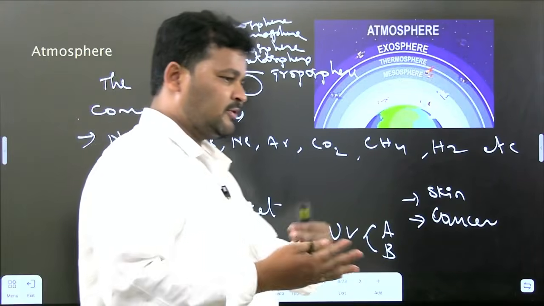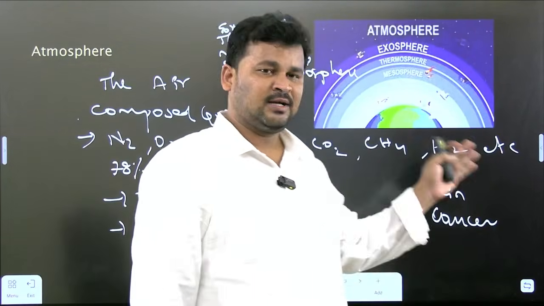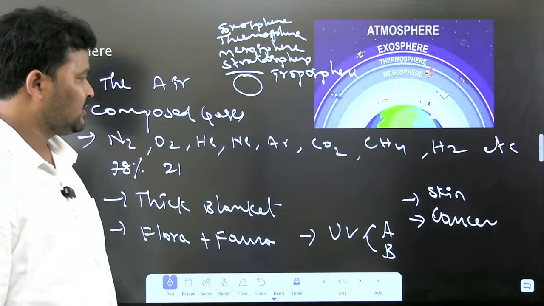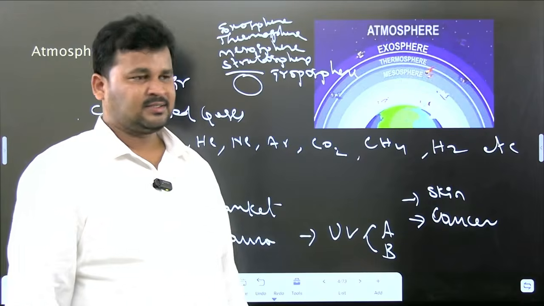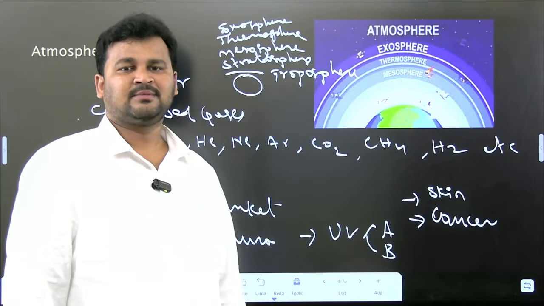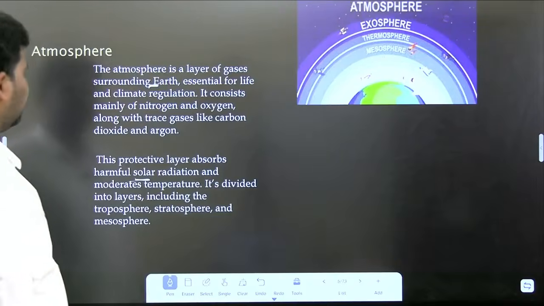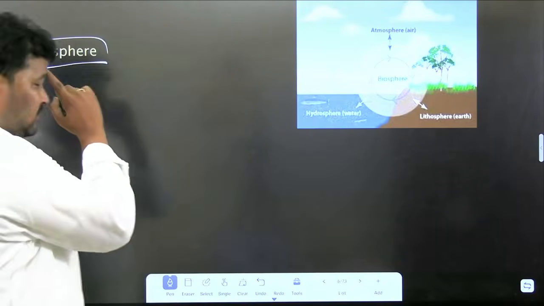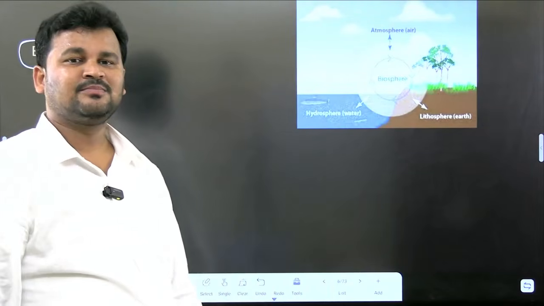Of course, whenever I discuss atmosphere, I will discuss each and every layer. Just now it is like the basics, so that's why I'm sticking to very few concepts. But in the direct classes, I will discuss in detail about each and every layer. Very important. And one more definition: biosphere. What is a biosphere?